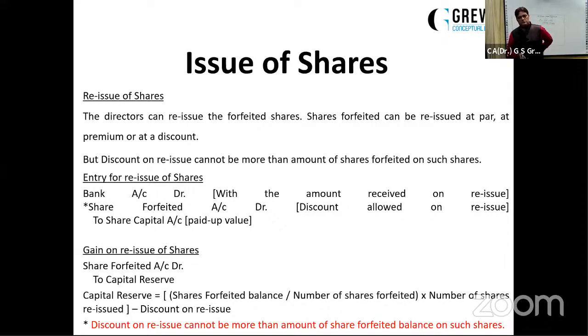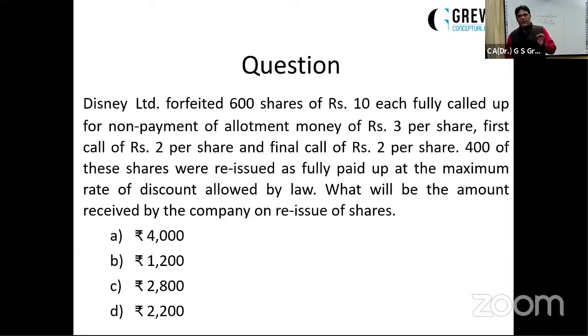And then please tell the entry of premium in reissue. If the shares have been reissued at premium, the entry will be bank account debit, to share capital account, to securities premium reserve. It will be credited to securities premium reserve. But there is no linkage between the shares issued at premium earlier and the shares now reissued at premium. There might be different scenarios. Maybe earlier the shares were issued at par, but can be reissued at premium. Maybe the shares earlier issued at premium, but now reissued at discount. But the important point is that discount on reissue cannot be more than the amount of shares forfeited on such shares. This is very important.